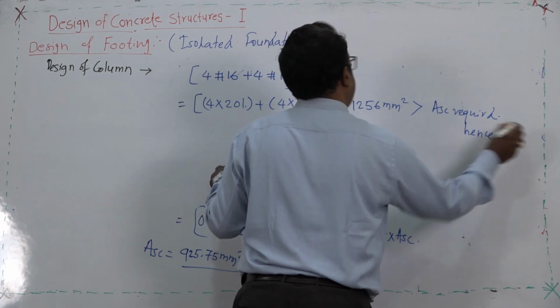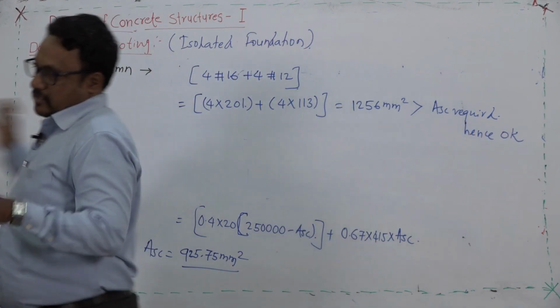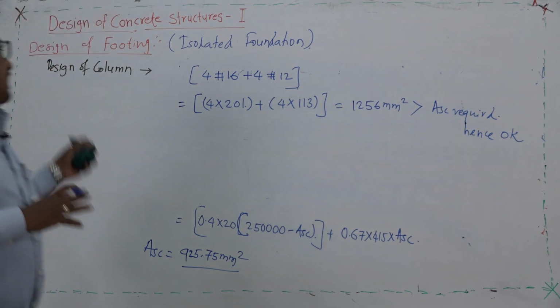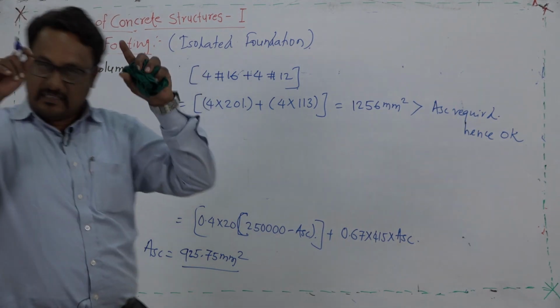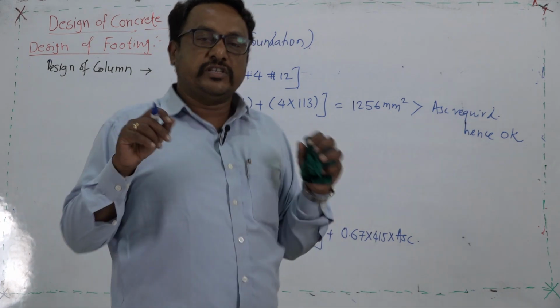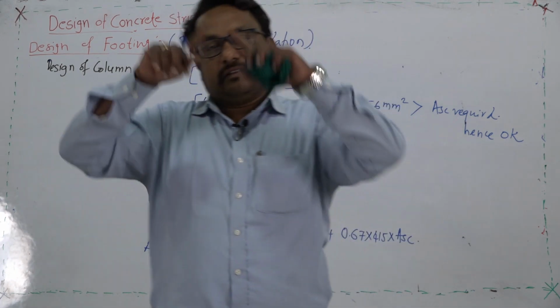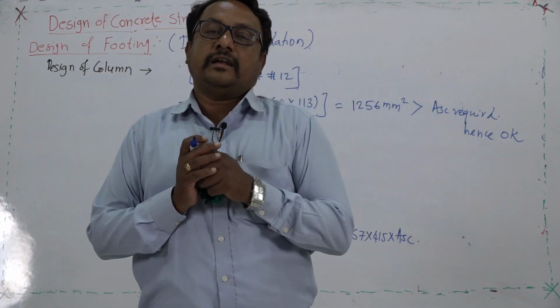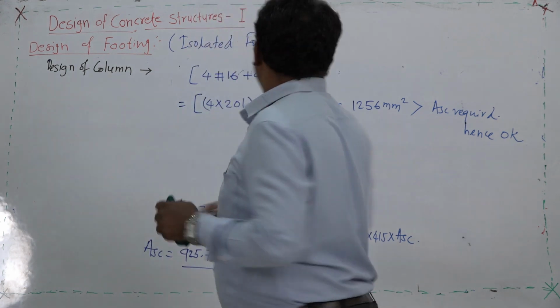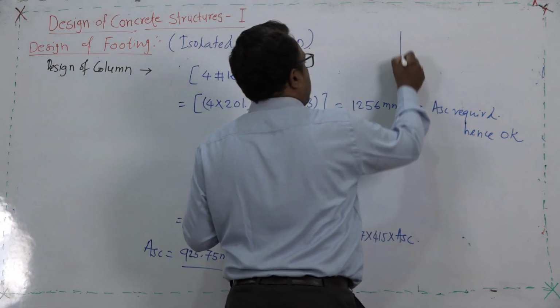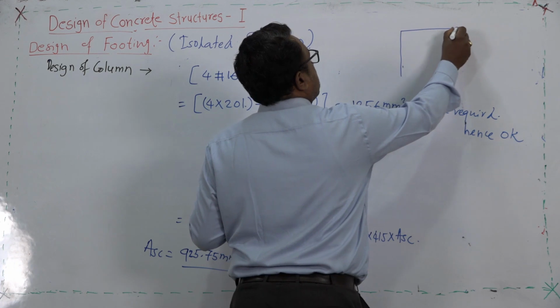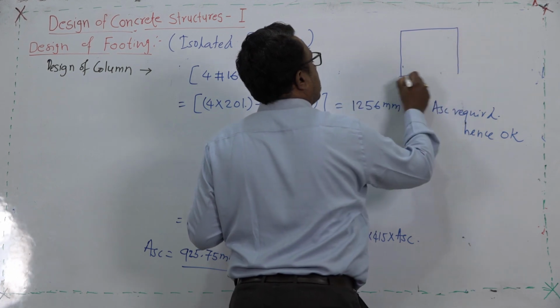The area is a little bit more compared to this, but the criteria is this: if I provide 6 bars, the issue is that the column is of square size. Let us try to understand why I have opted for 6 bars. The column size is something like this.